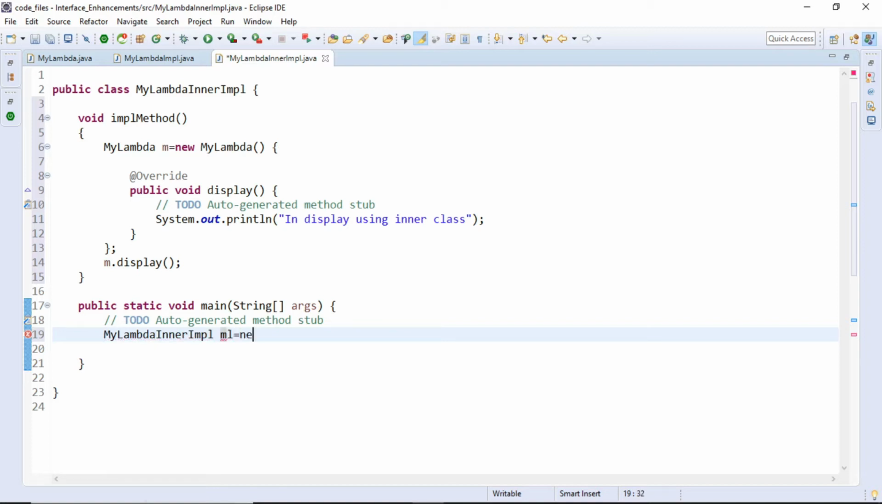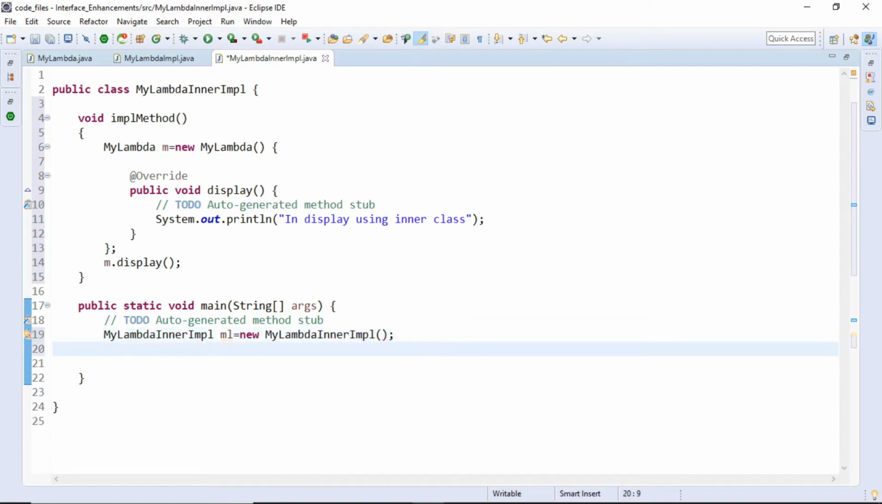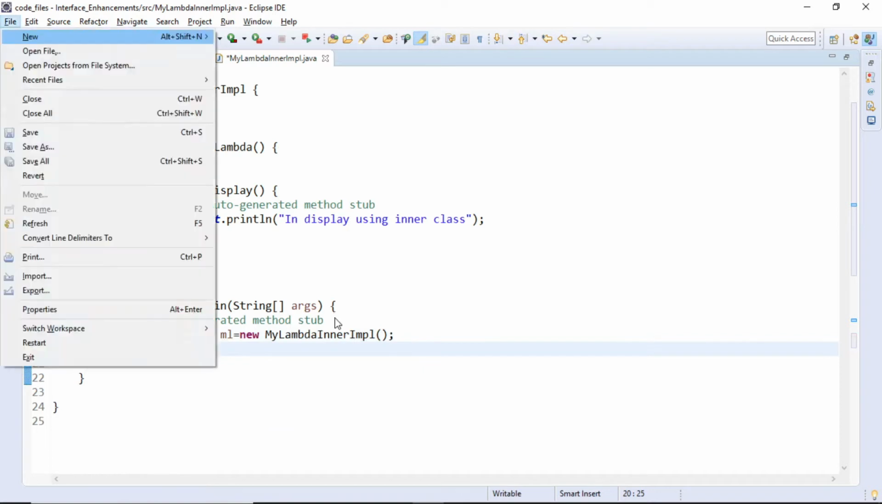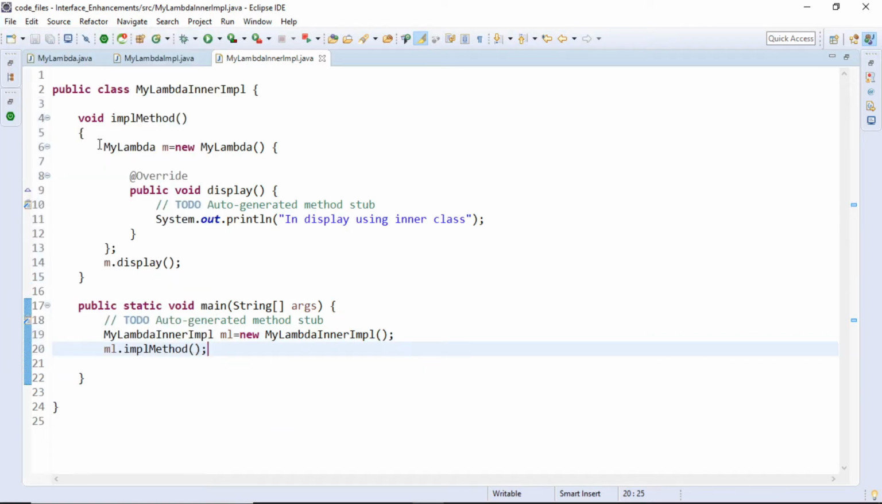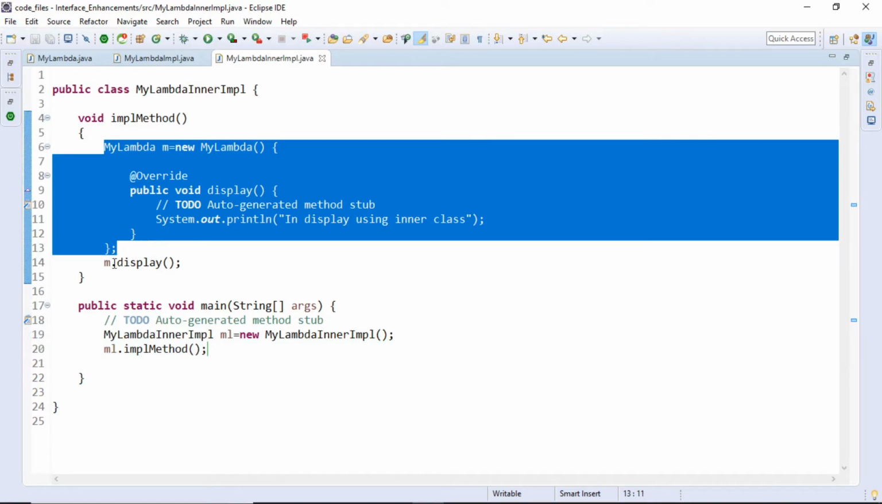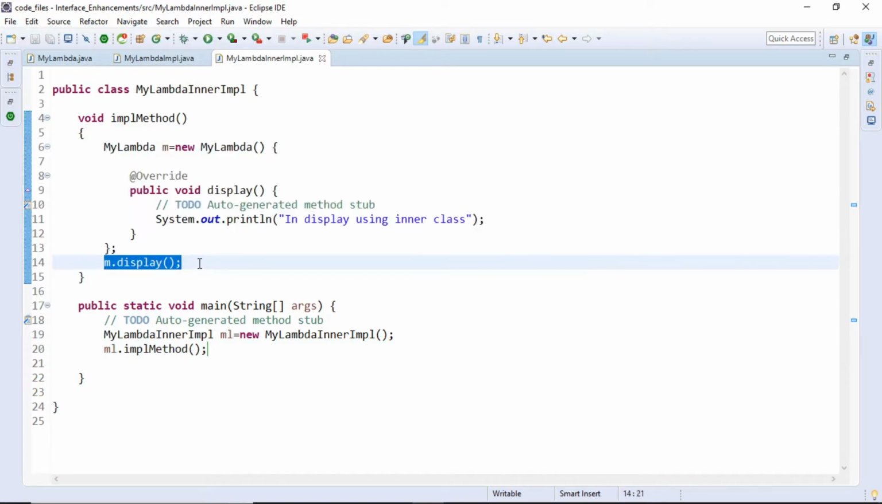Let us say ml is equal to new MyLambdaInnerImplementation, and then I would call ml.implMethod. So this implMethod will internally create an object of your MyLambda, and then from this object of MyLambda I'm going to call this display method that we have written. So this is the way you write your implementation, or you write your subclasses to implement the interface.